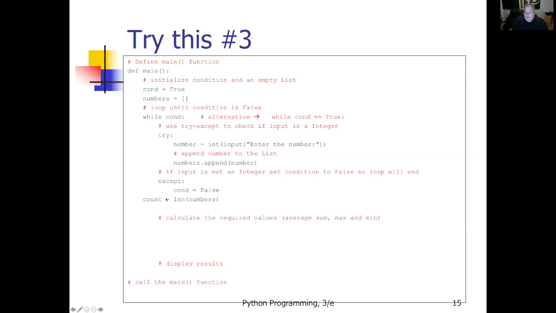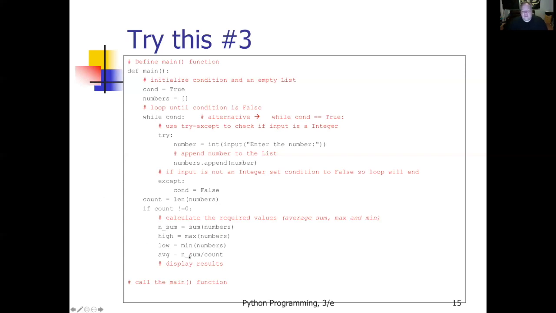We're going to count equals the length of my numbers list. So I've been appending numbers inside this loop. When the loop stops, whatever the length of the numbers is, I'm going to assign to count. And if count does not equal 0, so if there are numbers in the list, nsum is the sum, or the total, of the numbers in the list. Sum is a list function. It takes a list of values and adds them up. So that's pretty handy. Max is a list function, a sequence function, and it just finds the highest value. So if max finds the highest value, well, min is going to find the lowest value. These, by the way, are in the textbook, in the list section.